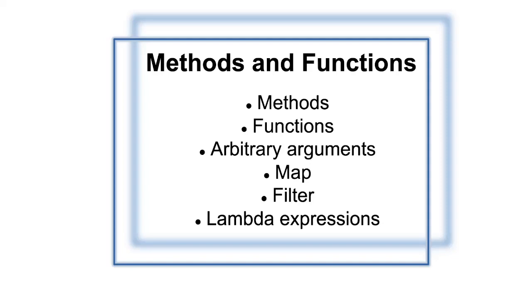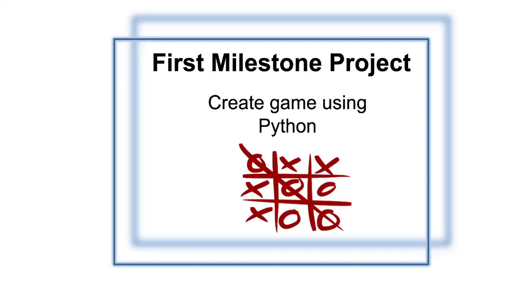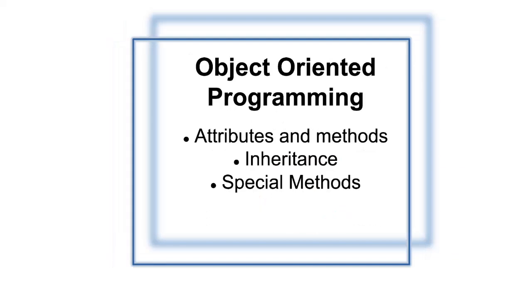Then we have arbitrary arguments, which are used along with functions to make them more flexible. Then we have map, filter, and lambda expressions, which are used in collaboration with functions to reduce the size of the code. Then with the knowledge gained so far, we'll create our first milestone project, that is, we'll create a tic-tac-toe game. Then we'll move on to object-oriented programming.